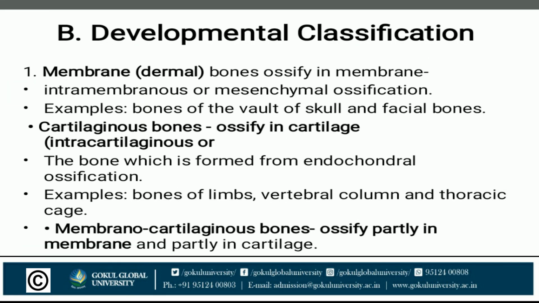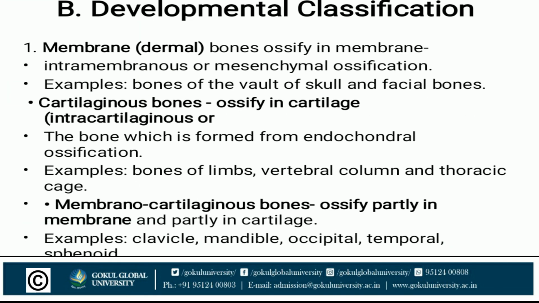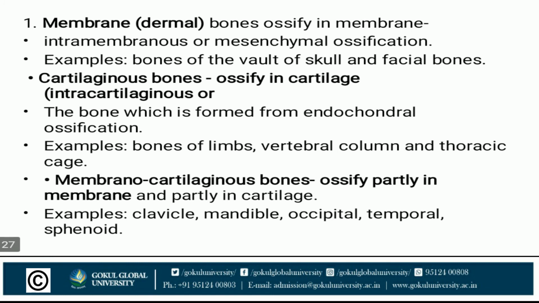Now we will see the developmental classification: membranous, cartilaginous and membranocartilaginous. As the name suggests, membranous or dermal bone ossifies in membrane, intramembranous or mesenchymal ossification. Examples: bones of the vault of skull and facial bones. Cartilaginous bones ossify in cartilage, by endochondral ossification.